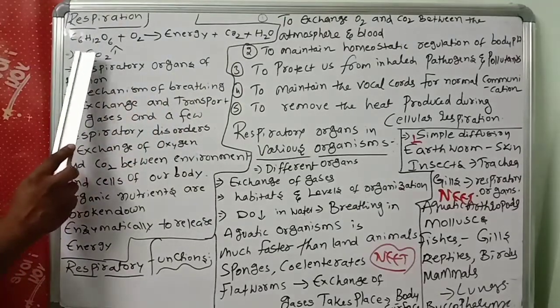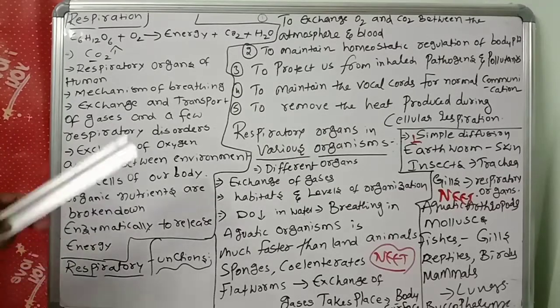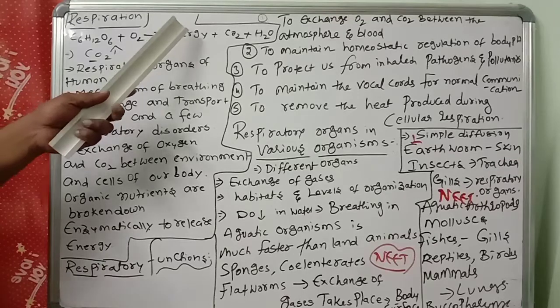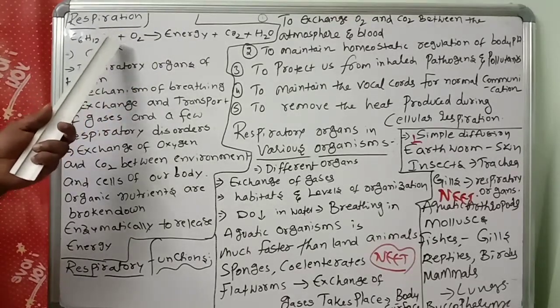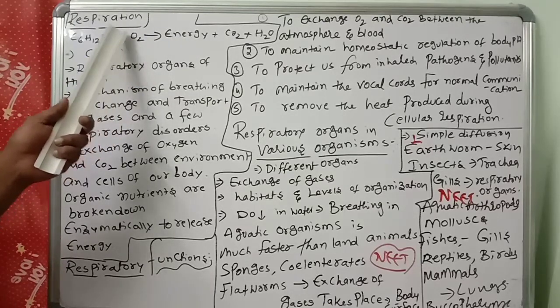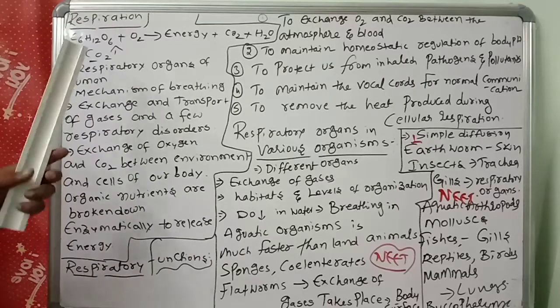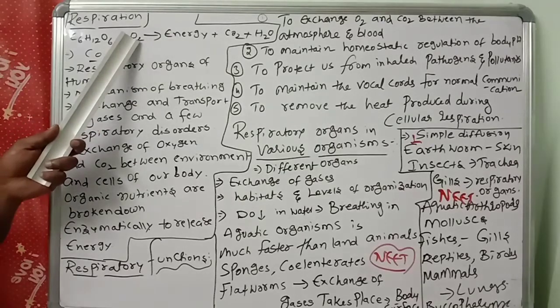Carbon dioxide has to be eliminated; that's poisonous. Like this, energy is a must for each and every cell. That's the reason food gives energy, but whatever we eat has to be oxidized, and only then will we get energy. Where do we get oxygen from? Through respiration. So respiration is very important from the energy point of view.